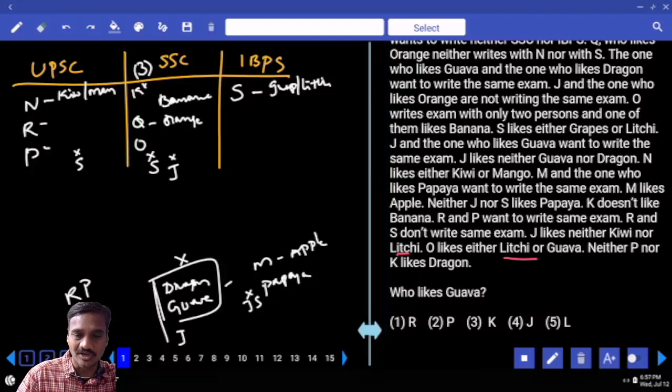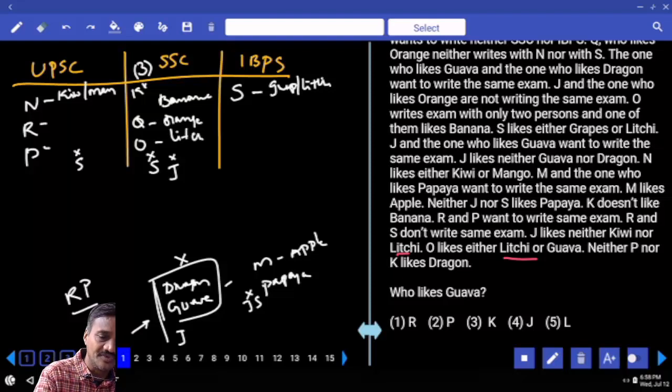O likes either lychee or guava. O is either lychee or guava, and it cannot be guava. Why can it not be guava? Because if it is guava, guava and dragon must be together, follow here. Hence O cannot be guava, so O must be lychee. Now if it is lychee, then dragon, guava and J must be together, isn't it?